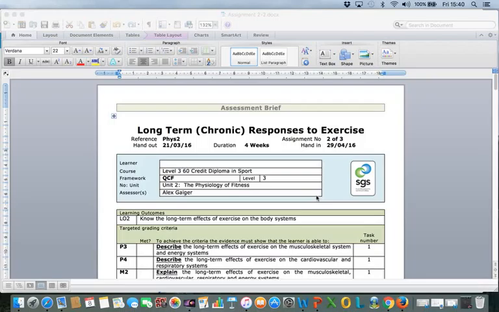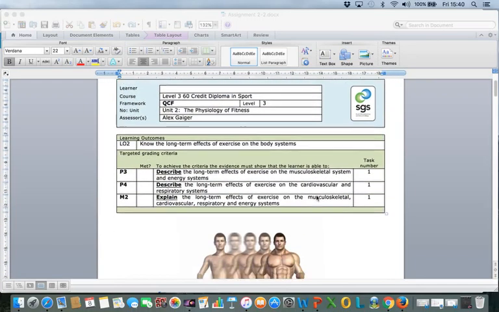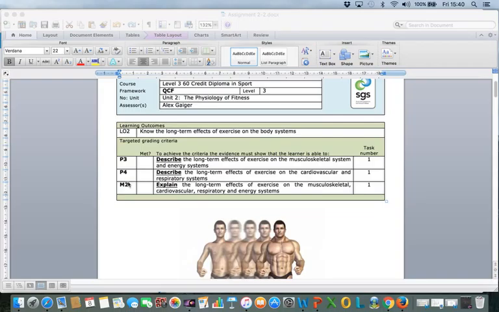Right, this is assignment 2 for physiology, and we're looking at the long-term or chronic responses to exercise. Okay, so the criteria is here, P3, P4 and M2. So describe the long-term effects of exercise on the musculoskeletal and energy system, and then we describe the long-term effects of exercise on the cardiovascular and respiratory system. Finally, we should then explain the long-term effects of exercise on the musculoskeletal, cardiovascular and respiratory and energy systems.